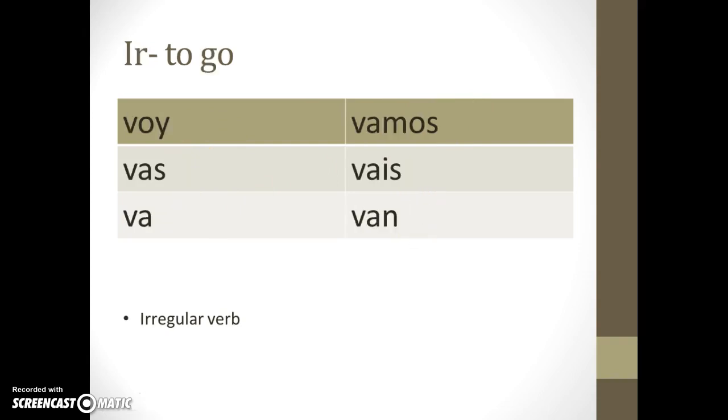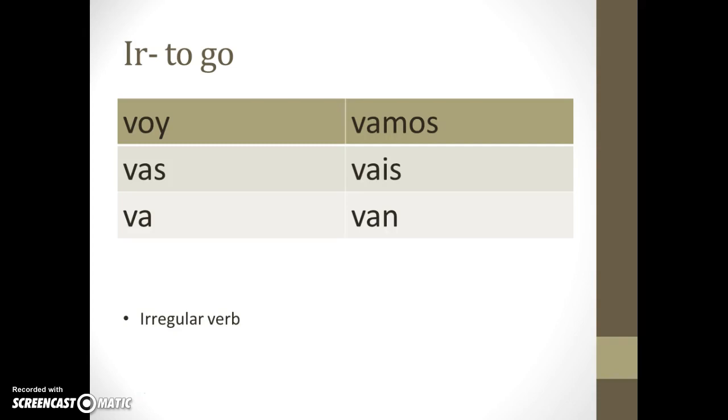Okay, the verb ir, even though looking at it, it is spelled IR, is not a typical IR verb. So it's pronounced ir, it is a word, and it means to go. So this 2-letter verb, ir, when we take away the IR ending, we're left with nothing. So this verb altogether is irregular, and the conjugations are nothing like what you would think they would be just looking at the verb in the infinitive form. So you're going to have to remember them.